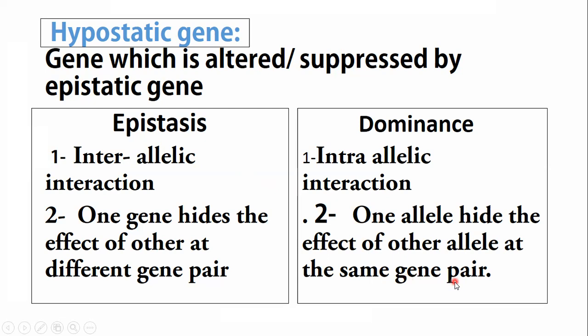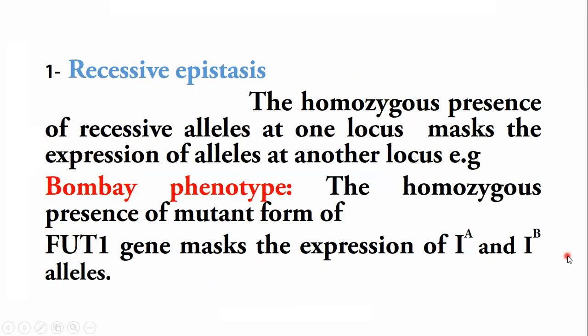So in case of dominance, the two alleles belong to the same gene pair, and of these two alleles, one acts as dominant and the other allele acts as recessive. The dominant allele expresses itself phenotypically. Recessive epistasis is the first type of epistasis.